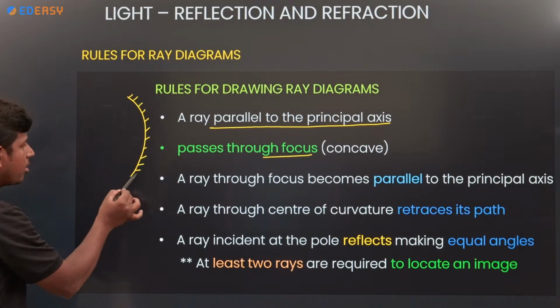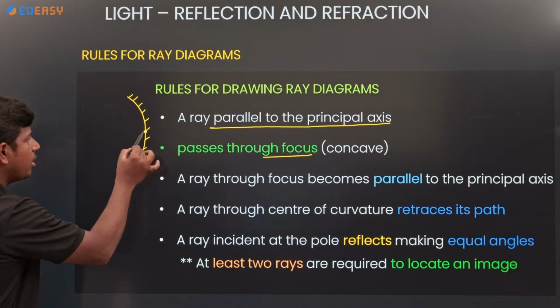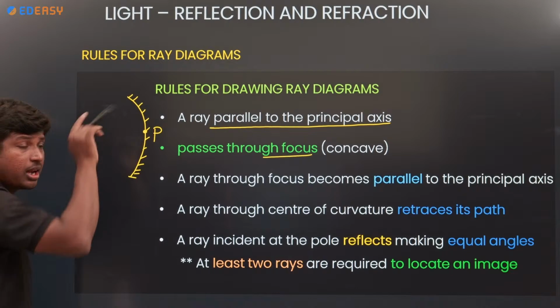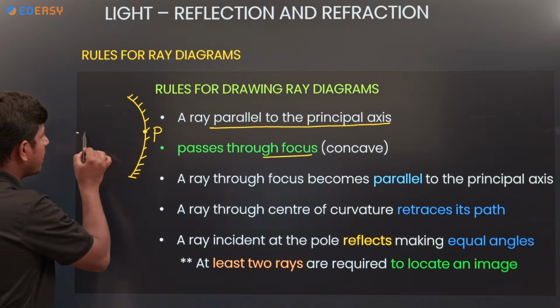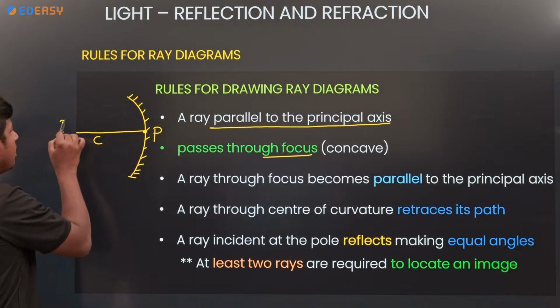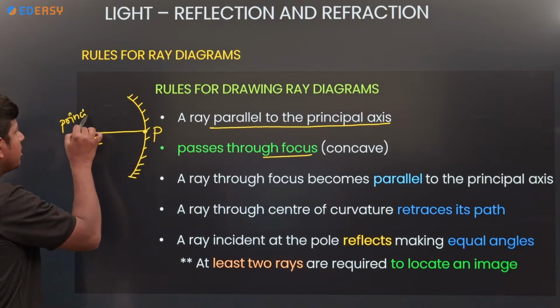I am taking a concave mirror where this is the pole, exactly at the center of the mirror, and the line passing through the center of curvature and the pole is called the principal axis.